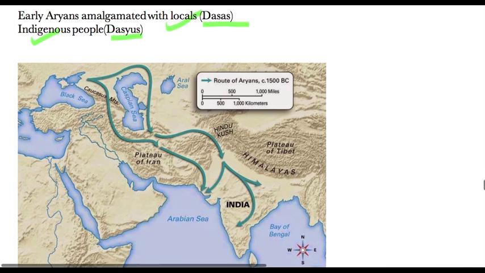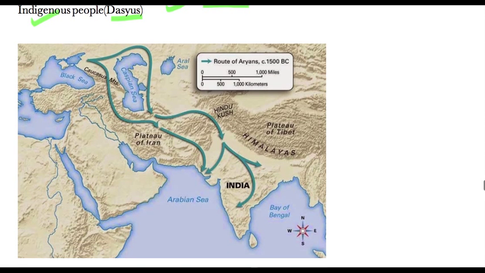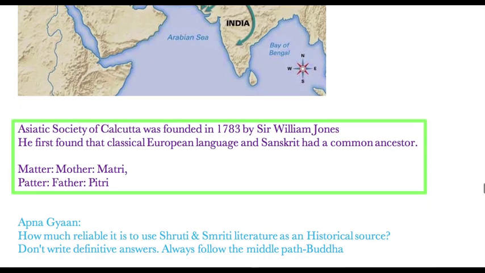Here you can see that from the area near the Caspian Sea, they came to India in different phases. One important point I want to add is that the Asiatic Society of Calcutta was founded in 1783 by Sir William Jones during the British period. He was the first person who found that classical European languages like Greek and Latin and Sanskrit had a common ancestor.